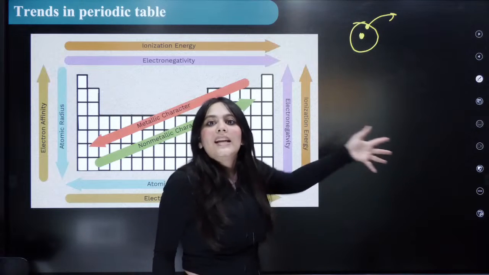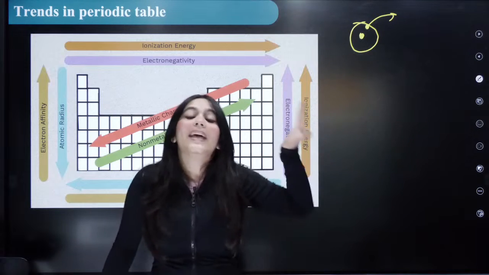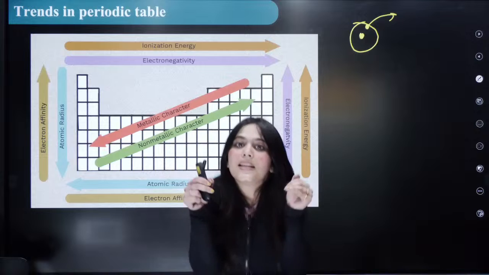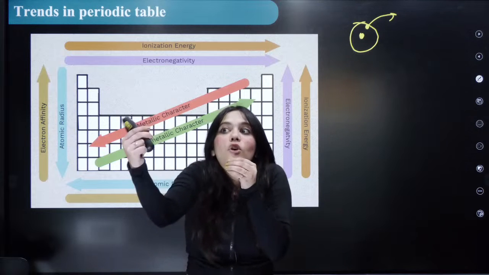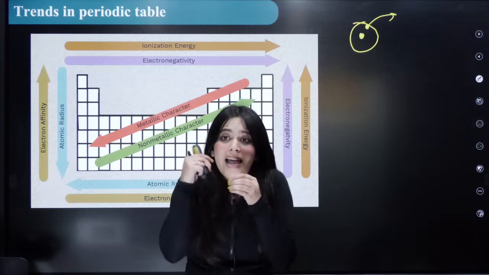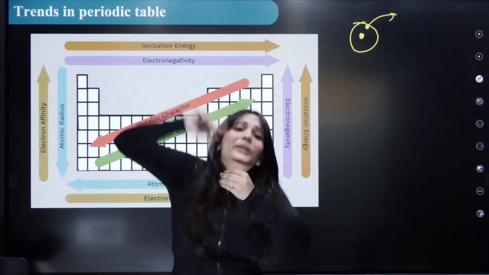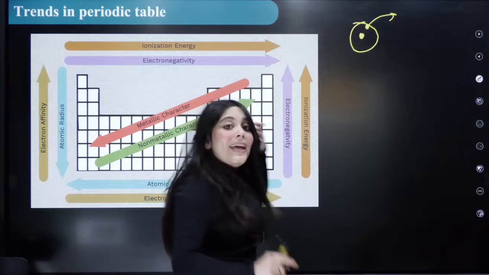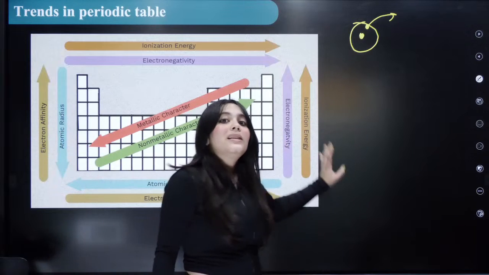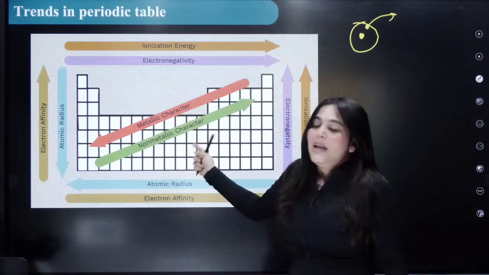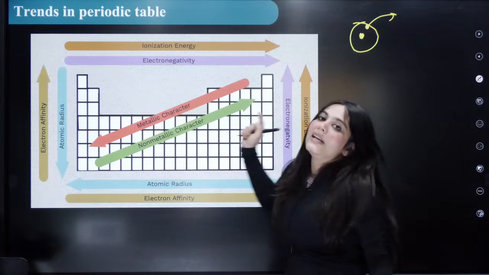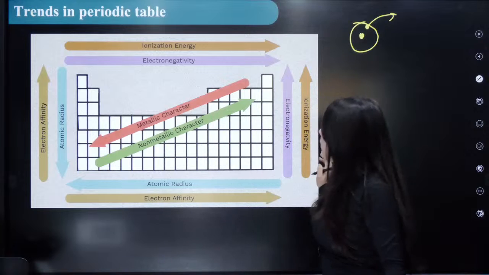Along a period, this energy actually increases because the size is decreasing. If the size is decreasing along a period, what is happening? The electron is coming closer to the nucleus. Hence, it is very, very difficult to take out that electron away from the nucleus. Hence, the ionization energy increases till the P block. Electronegativity also increases from S block to P block.